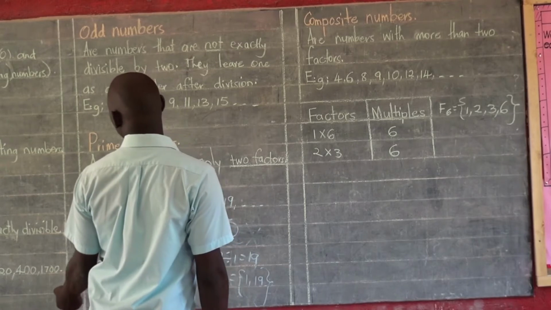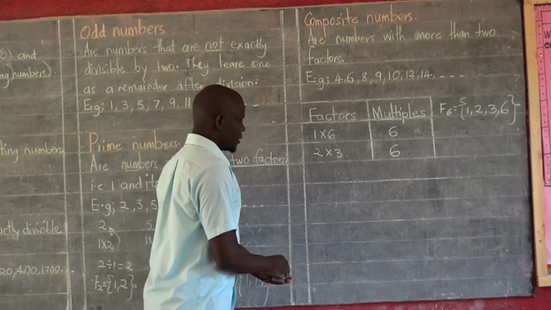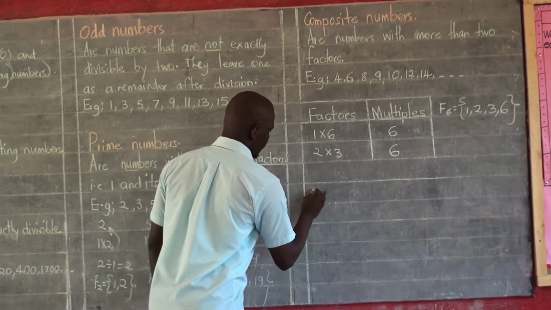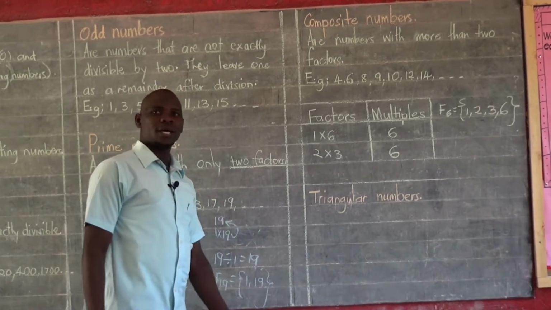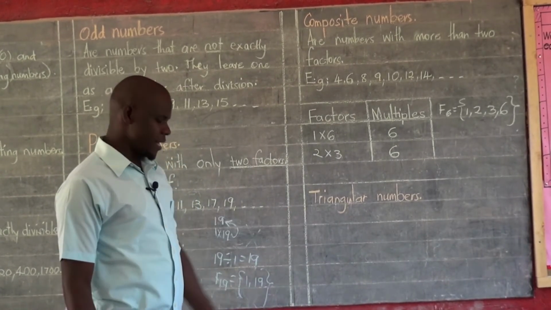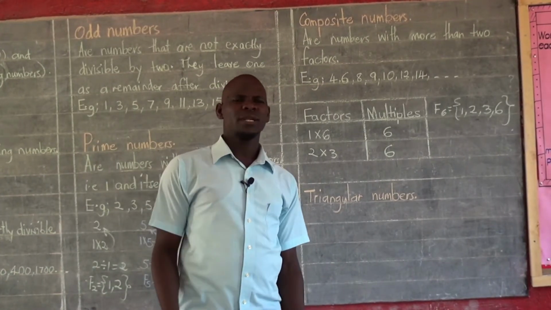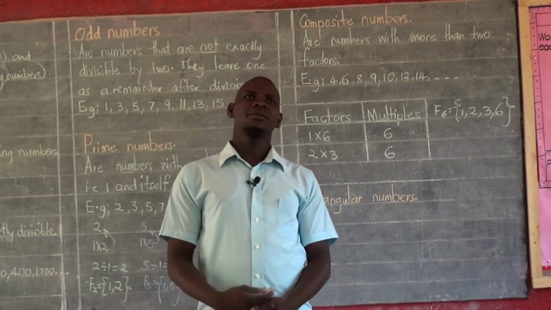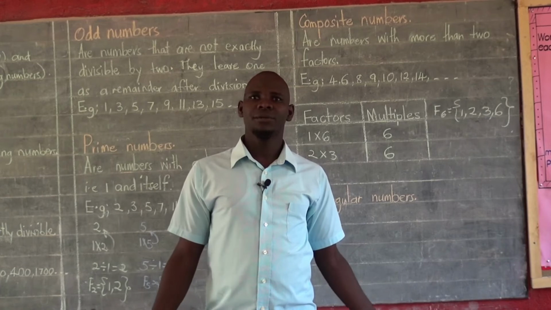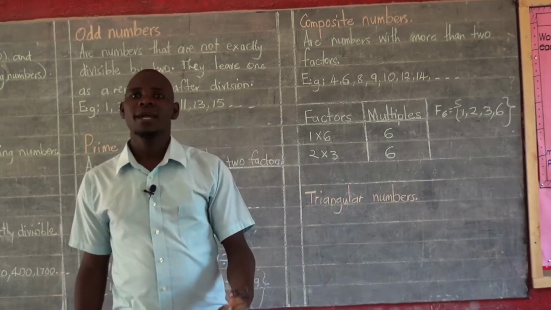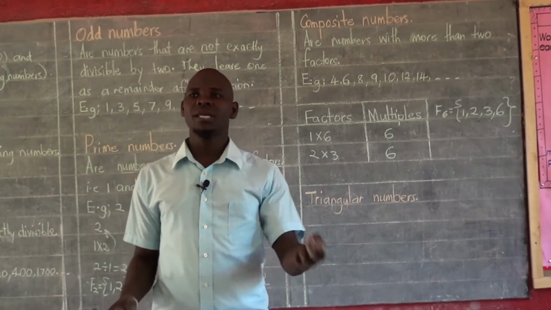We can now move to the next type of numbers, and that is triangular numbers. Triangular numbers, just like the name says, triangular. What is something which is triangular? Triangular is possibly something which has three sides. Are we together? Coming from the figure, a triangle. A triangle is a shape which has got three sides.